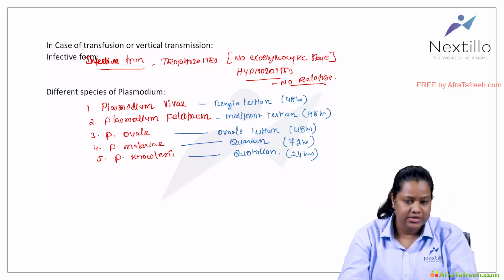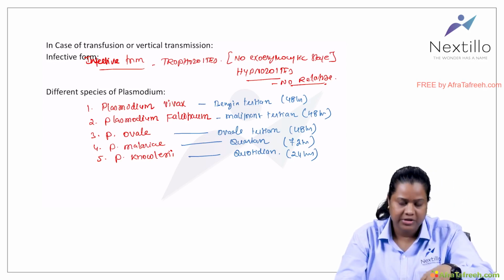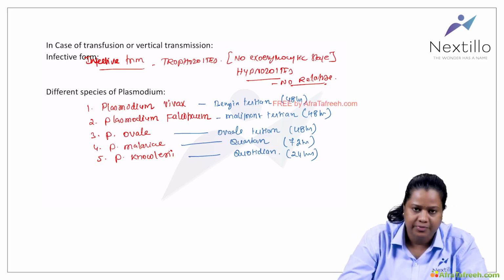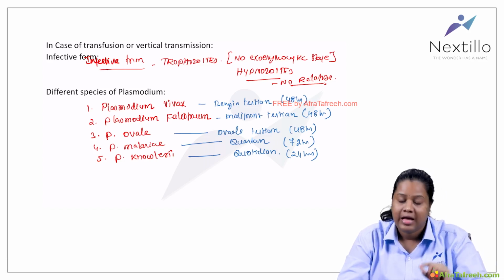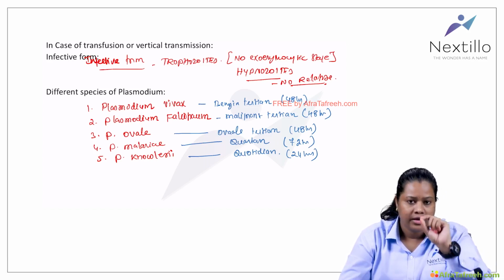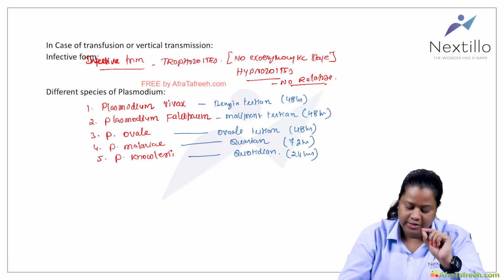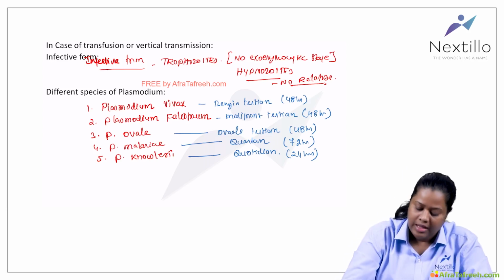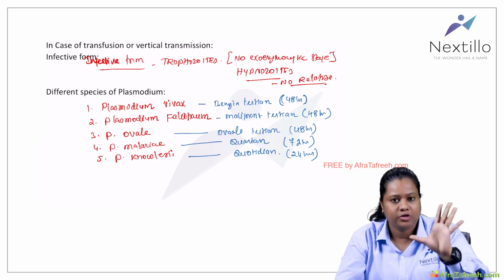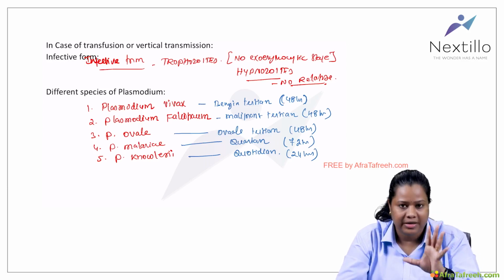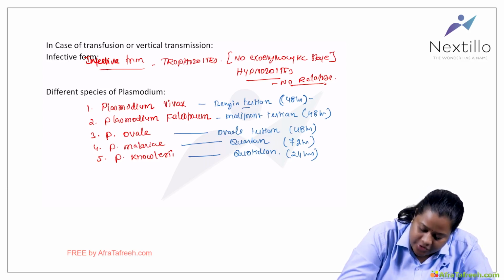That means once one RBC cycle is over, when the full complete development inside the RBC is over, it is going to burst and release the merozoites into the circulation. And that is when you get the clinical symptoms, when the merozoites are released into the blood. So that is why the names are given. Every 48 hours the cycle of RBC is completed and one set of parasites is released into the blood on the 3rd day after 48 hours. So that is why it's called tertian.